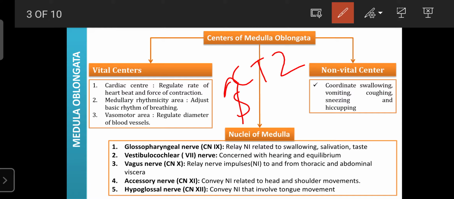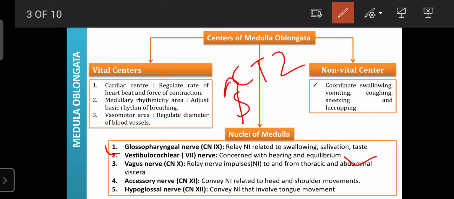Next, it also consists of the nuclei for the vestibular nerve. This nerve is mainly involved in hearing as well as equilibrium. That's why the medulla oblongata also plays an important role in the regulation of hearing and equilibrium, due to the presence of the nuclei for the eighth cranial nerve.